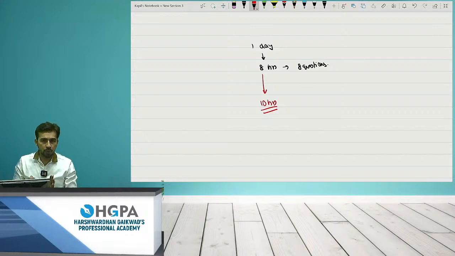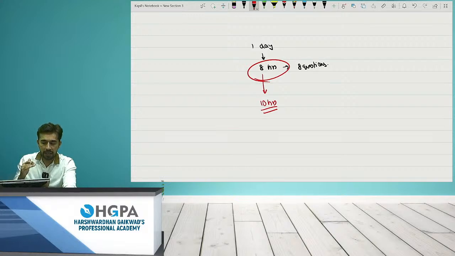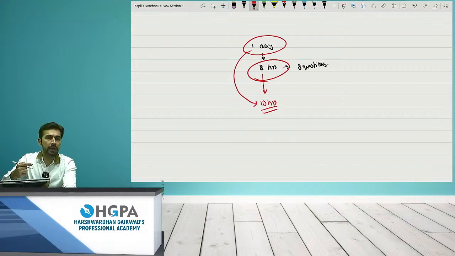Can I say you are working more than your capacity? आपकी capacity 8 hours की थी, right? You are working for more than your capacity. That means if I'm checking the capacity, I'm checking 1 day and hours, right? I'm comparing the hours. That means 8 hours का था, but you were actually sitting for 10 hours. You have worked more than your capacity. I'm using the word capacity, right? So what I'm comparing, can I say I'm comparing the day and the hours? In 1 day you were sitting for 10 hours, right?